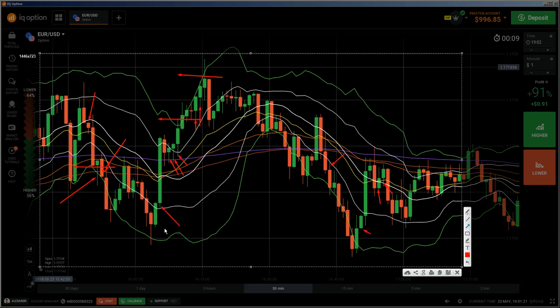This can be done also, and this here too, because we have this warning star with an inverted bullish hammer, and here we have an engulfing candle, and on the rejection we could do this trade. And because we are below all EMAs, which is a good sign, we can also do this put after the rejection of this doji. So those would be the trades which I would do.